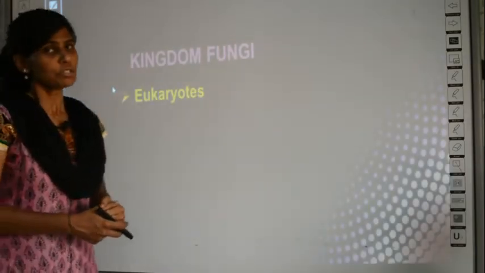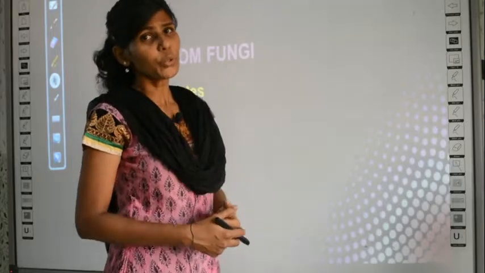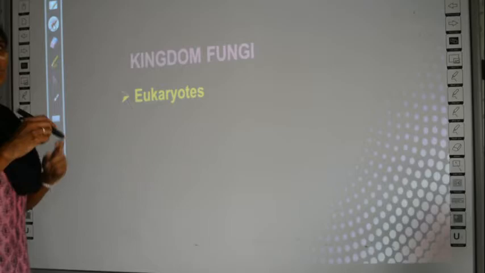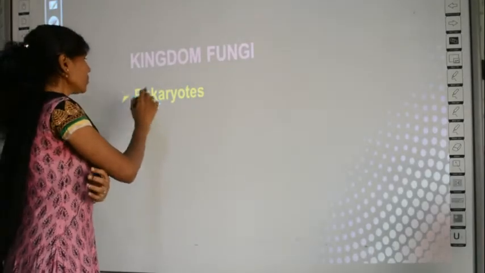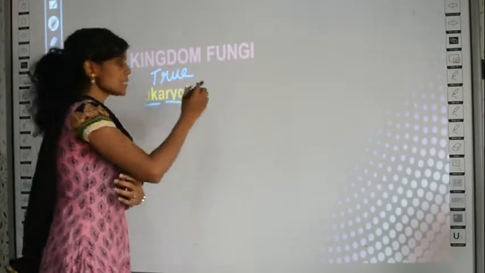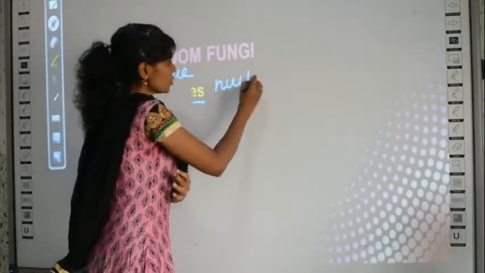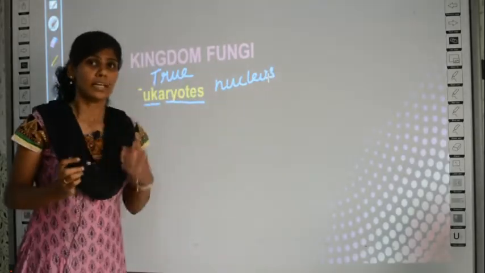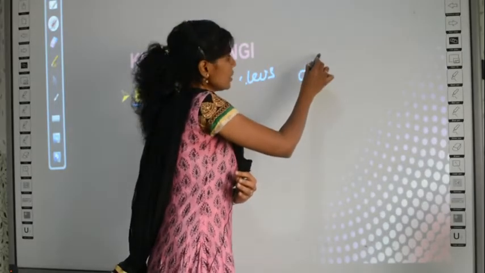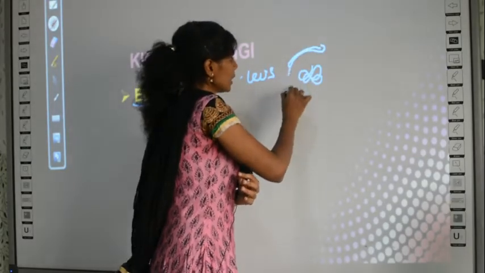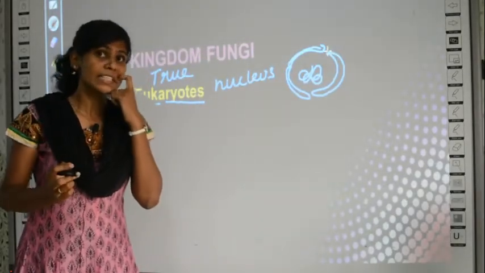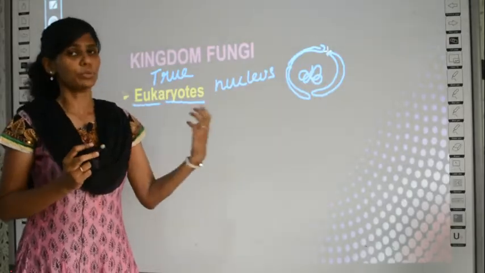So first, you should know that fungi is a eukaryote. What is a prokaryote and what is a eukaryote? I have told you several times, eu means true, and karyon means nucleus. What does it mean? True nucleus or false nucleus? Suppose there is an organism that has a nucleus, and the nucleus is surrounded by a nuclear membrane, and it has cell organelles, then it is called a true nucleus.